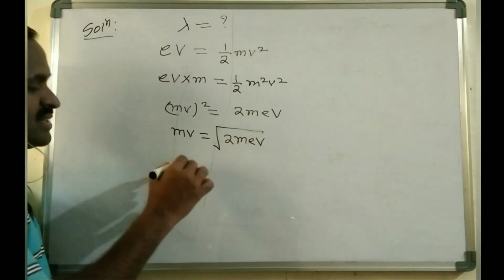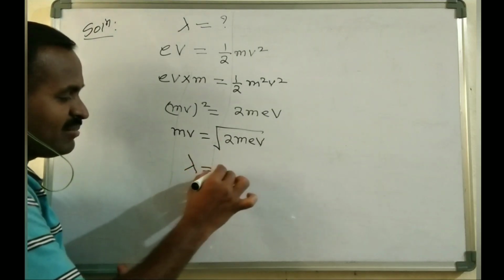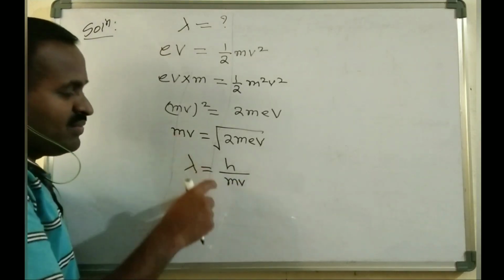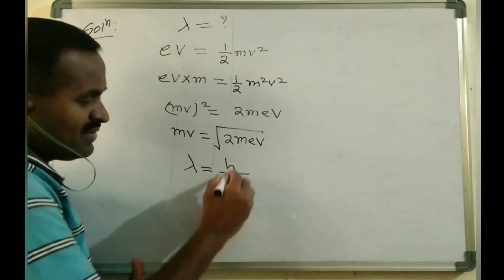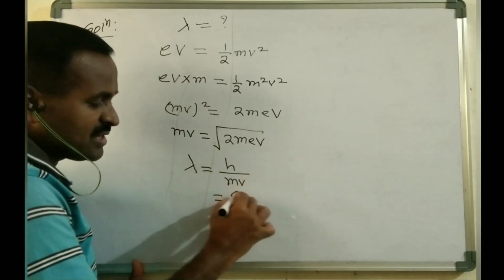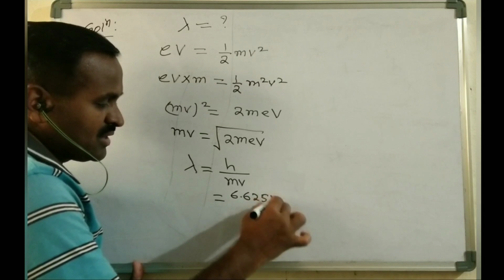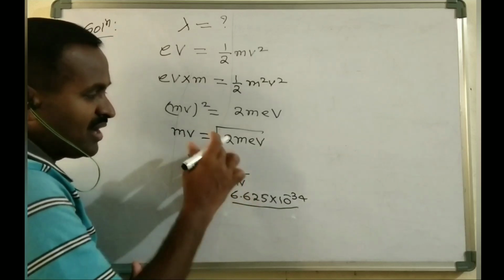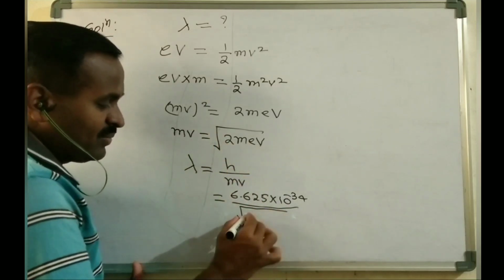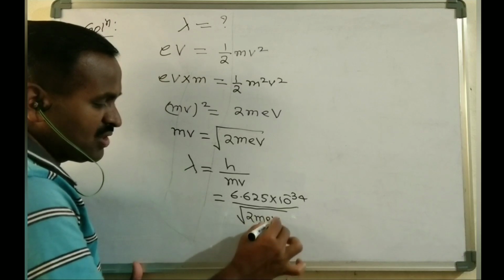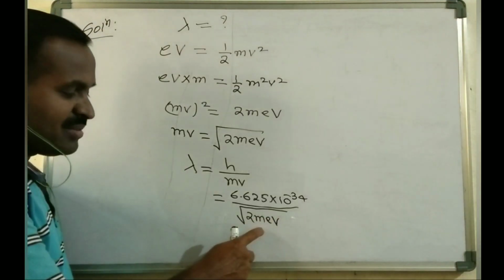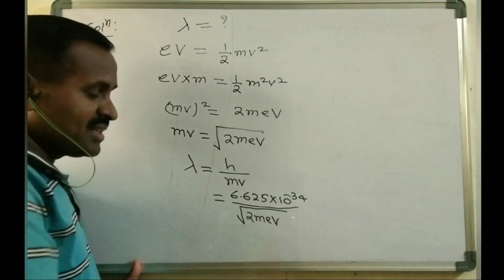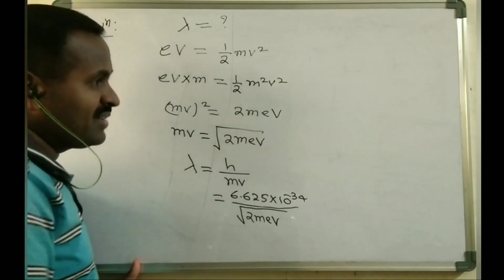As we all know, de Broglie's wavelength lambda is equals to h by mv. So instead of mv you can substitute this value, and simultaneously substitute the h value, that is 6.625 into 10 power minus 34 joule-second, divided by this mv value, the square root of 2m eV. Substitute m as the mass of the electron and e as the charge of the electron.